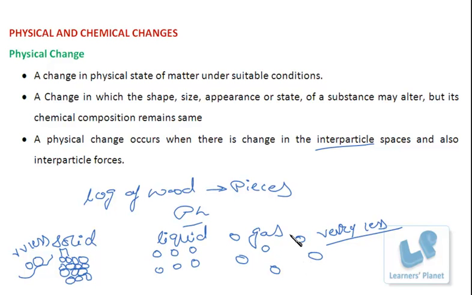So when these changes take place, water on freezing changes to ice, or water on boiling changes to vapor. So what is happening there? The interparticle spaces are changing.